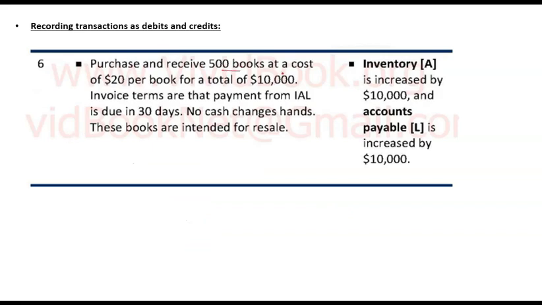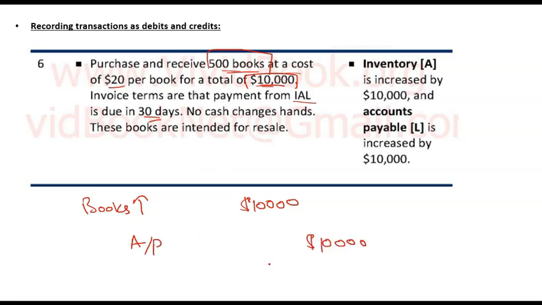Purchase and receive 500 books at a cost of $20 per book for a total of $10,000. So you are purchasing 500 books for a cost of $10,000. Books are an asset, so an increase in books, or inventory, is debited, 10,000. And how are you purchasing? The invoice terms are that payment is due in 30 days. You are not paying cash, you will be paying after some time. If you are not paying as of now, that is a liability, an obligation that you have to meet in future. So your accounts payable should be credited by 10,000 again.